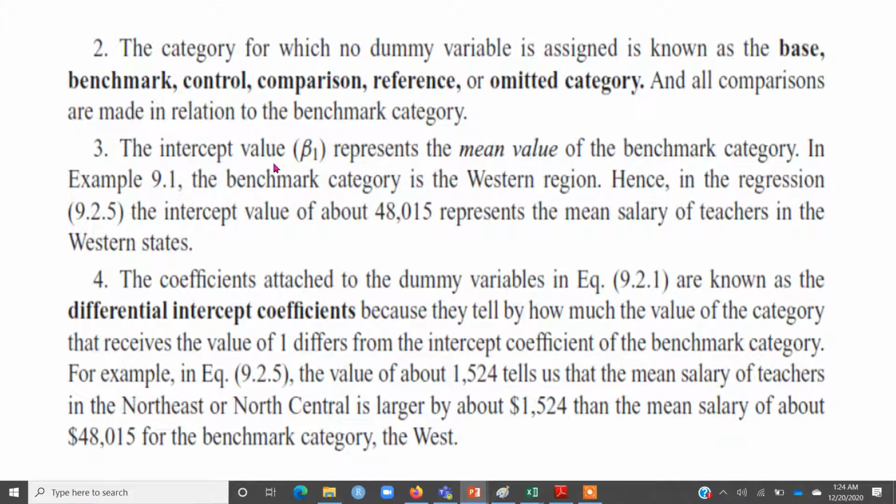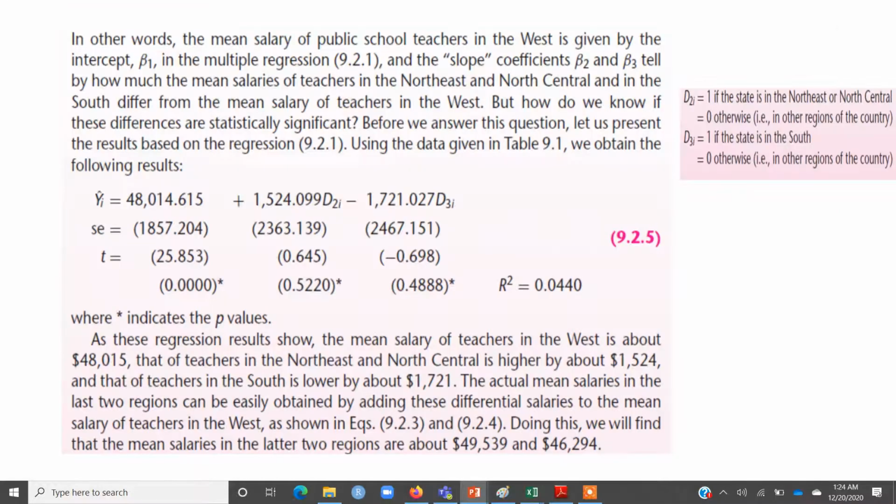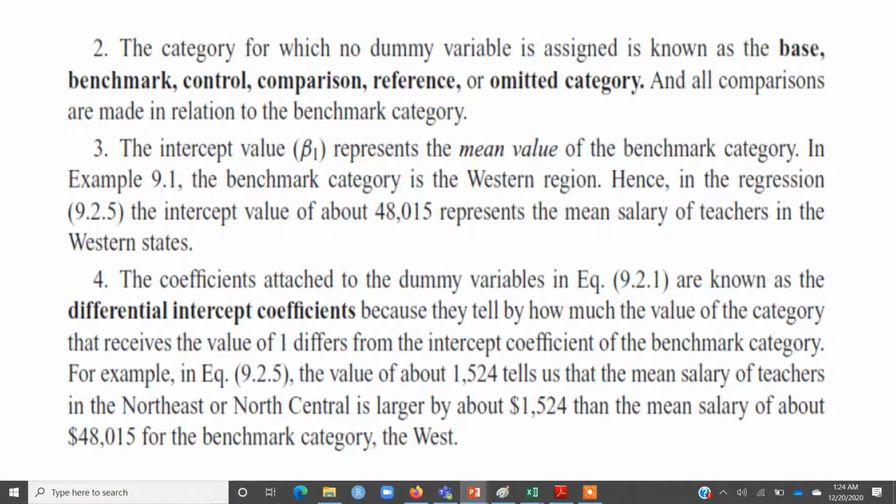The intercept value represents the mean or the expected value of the base category. Like when we were interpreting this regression, I told you that this intercept value is the expected salary in the west region, which is the base category.